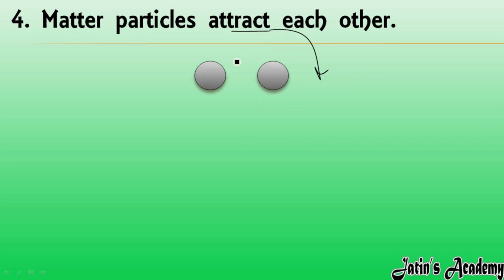This force of attraction between two particles of matter is known as the force of attraction, or you can say the attractive force. It is the attractive force present between two molecules or two atoms of matter.